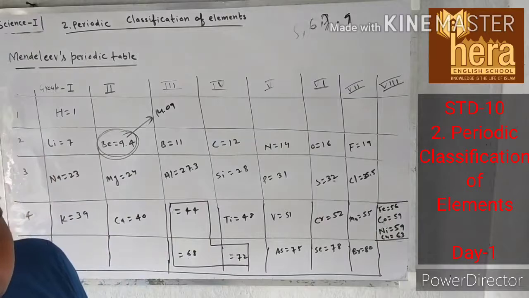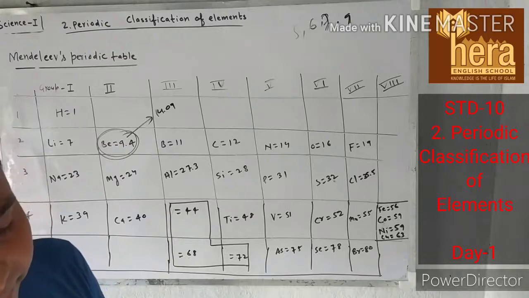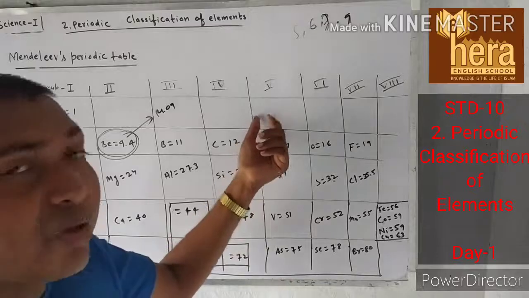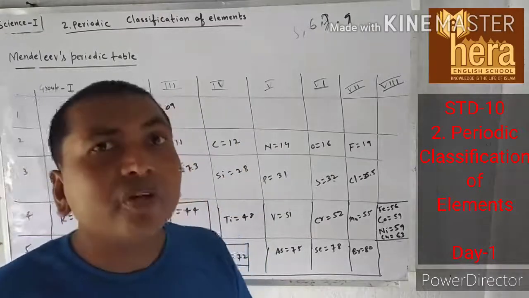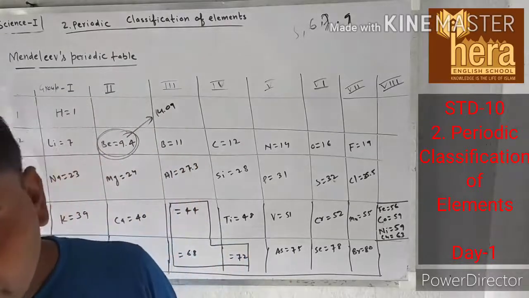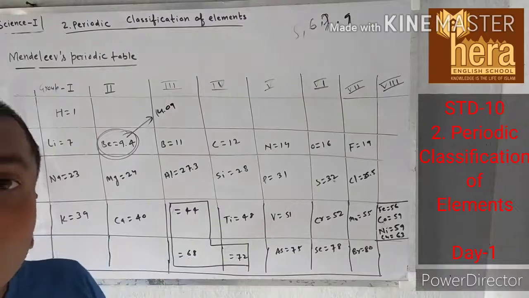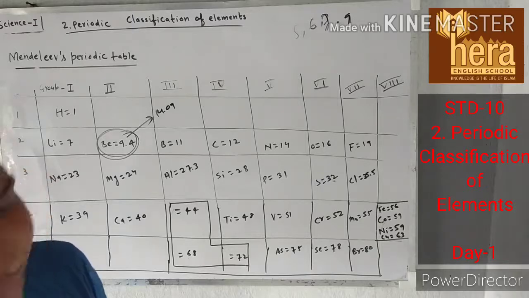Second, at that time isotopes were not discovered, but later on isotopes were discovered, and we know that the chemical properties of isotopes are the same, but physical properties are different.